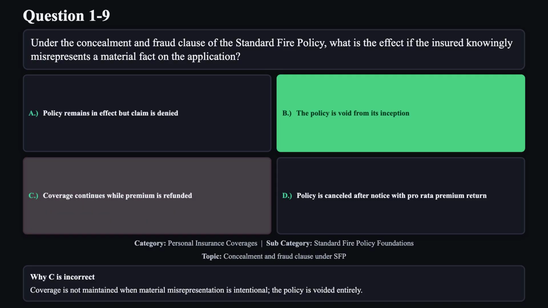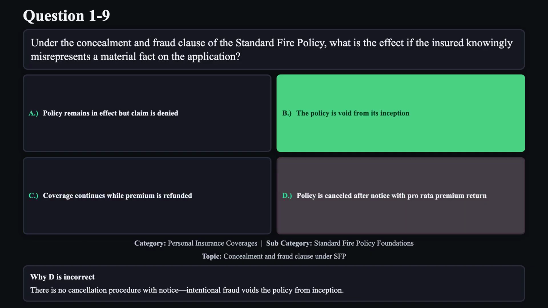Reason C is not correct. Coverage is not maintained when material misrepresentation is intentional. The policy is voided entirely. Reason D is not correct. There is no cancellation procedure with notice; intentional fraud voids the policy from inception.